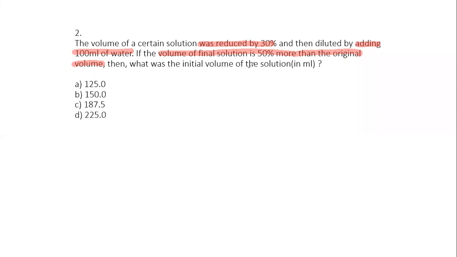Let's say the original volume, they are asking what's the initial volume of the solution. So let's say the initial volume is V. Let's read this question one line at a time. The volume of a certain solution was reduced by 30%. Now we just learned, guys, if something is reduced by 30%, 100 minus 30 is 70, so it will directly become 0.7 times. So 0.7 times V.